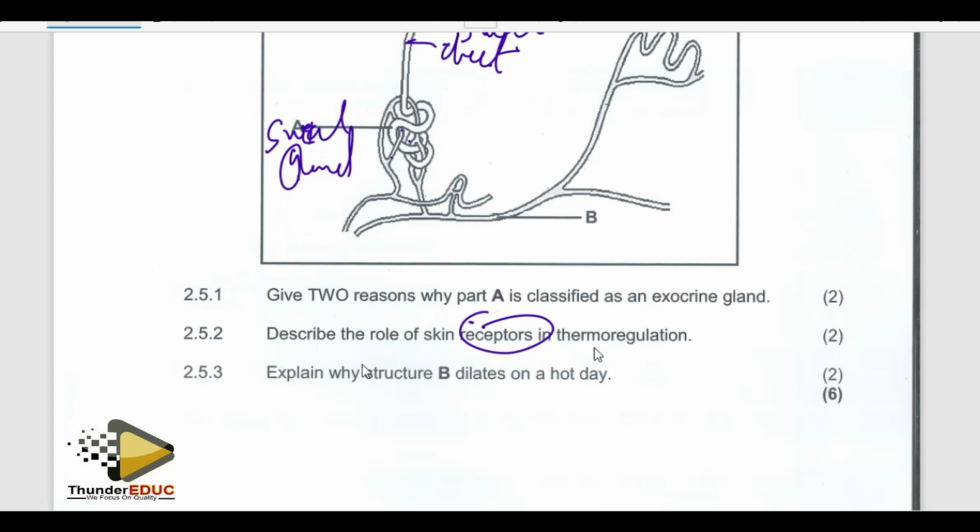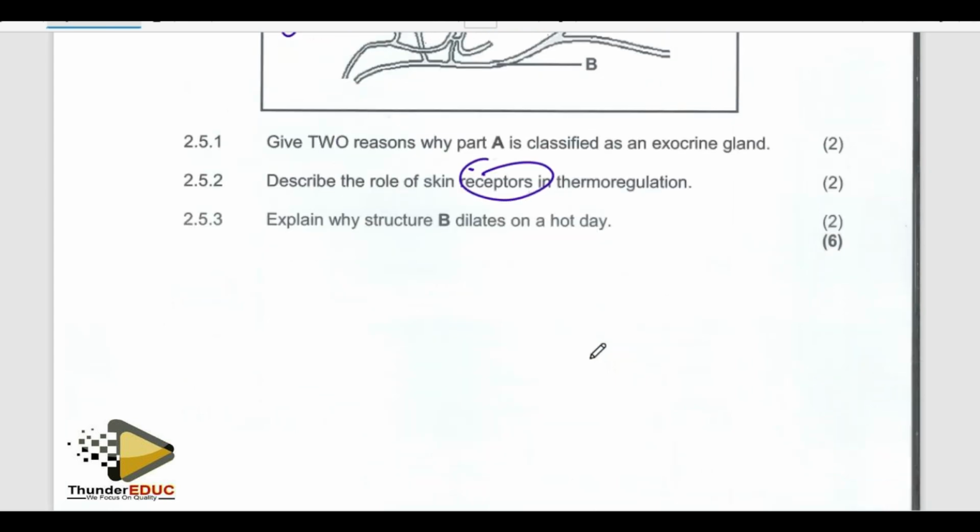Detect the change in temperature, and then they convert that stimulus into a nerve impulse, which is sent along the neuron. So now, detection is a marking point, and conversion of the stimulus into a nerve impulse is another mark. Explain why structure B dilates on a hot day.